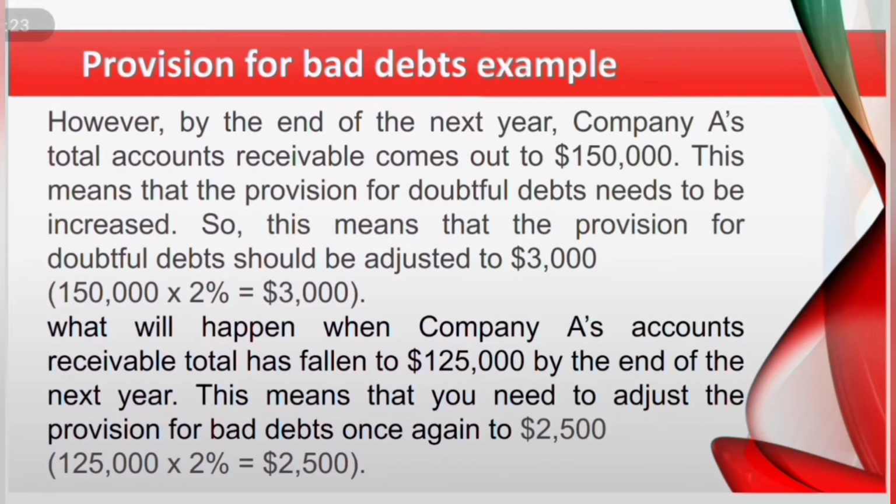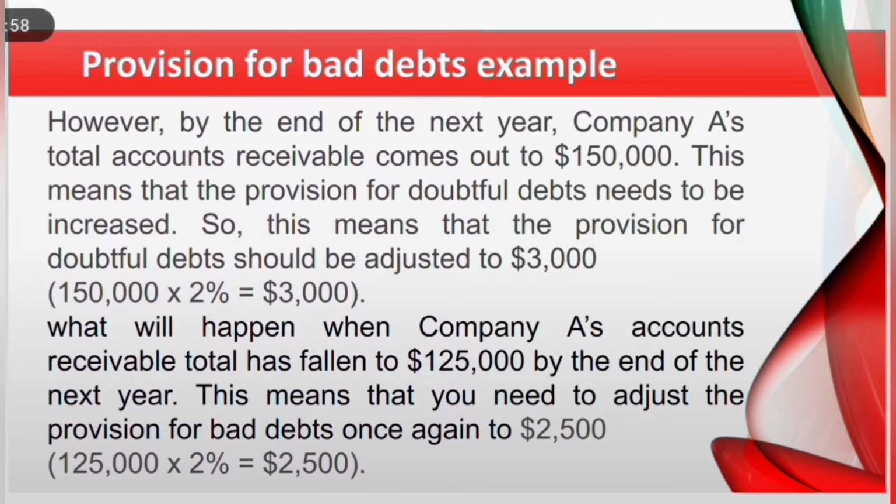Provision for bad debts example. However, by the end of the next year, company A's total accounts receivable comes out to $150,000. This means that the provision for doubtful debts needs to be increased. So the provision for doubtful debts should be adjusted to $3,000, which is 150,000 multiplied by 2% is equal to 3,000.